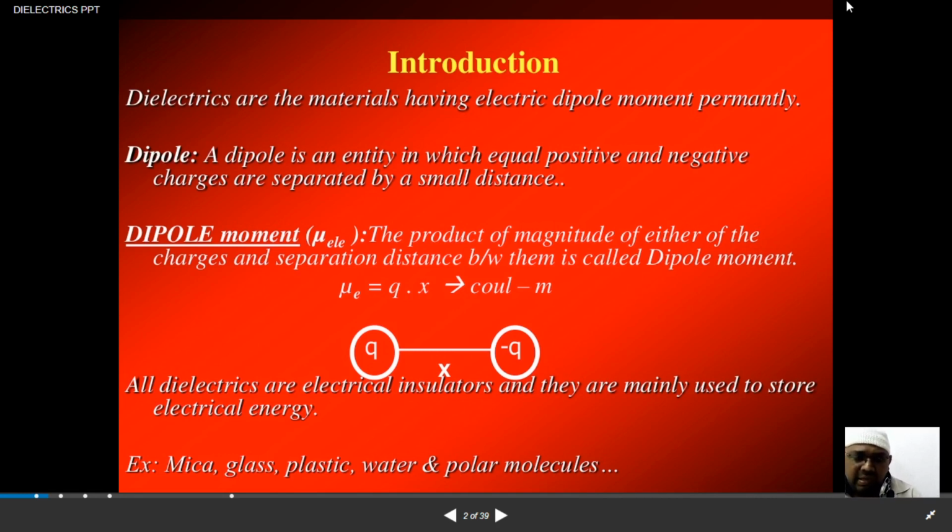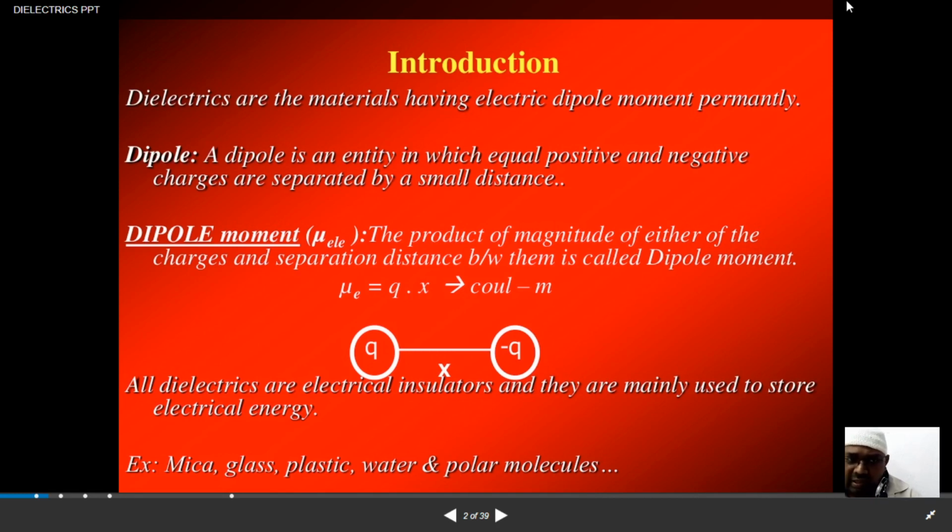The passive dielectrics are used for insulation purposes, and the active dielectrics are used for storing charges. These are the two important categories of dielectrics. In order to understand dielectrics in a detailed manner, we'll discuss some important definitions related to them.